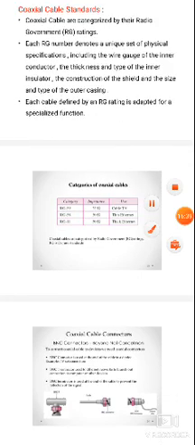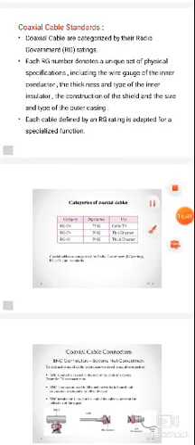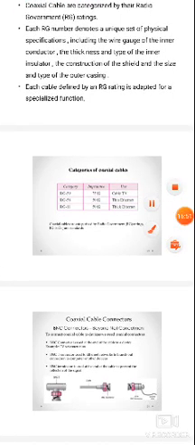So here we define the different types of RG cables. RG is nothing but radio governance. Coaxial cables are categorized by different radio governance specifications. The first specification is RG59. The physical specification includes the wire gauge, thickness of the inner insulator and construction of the shield.